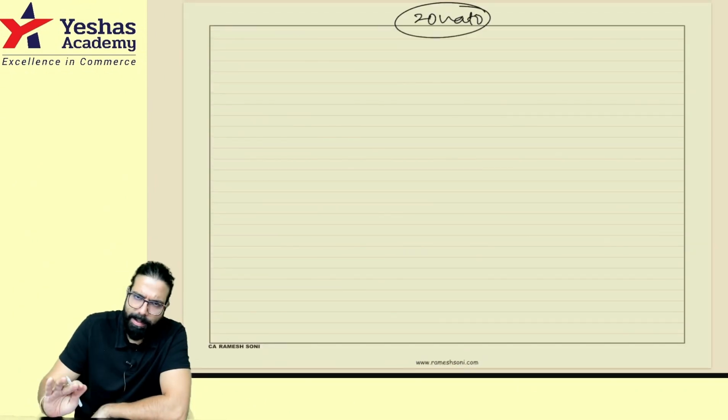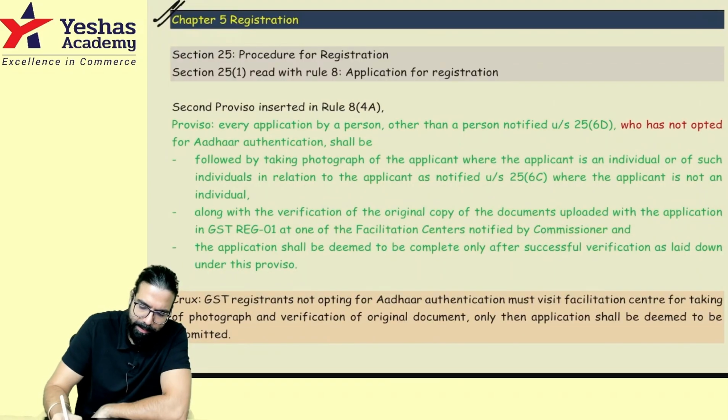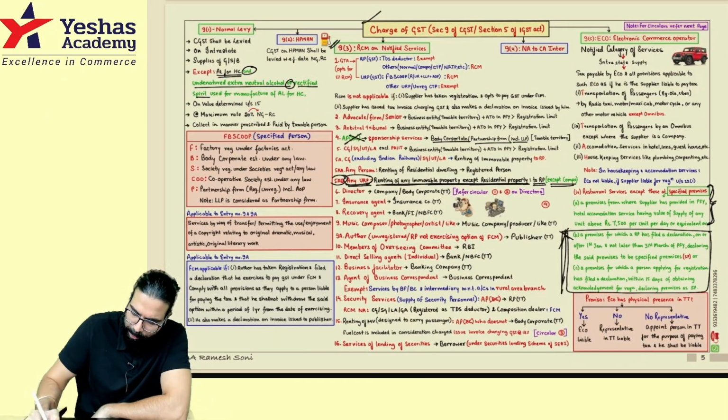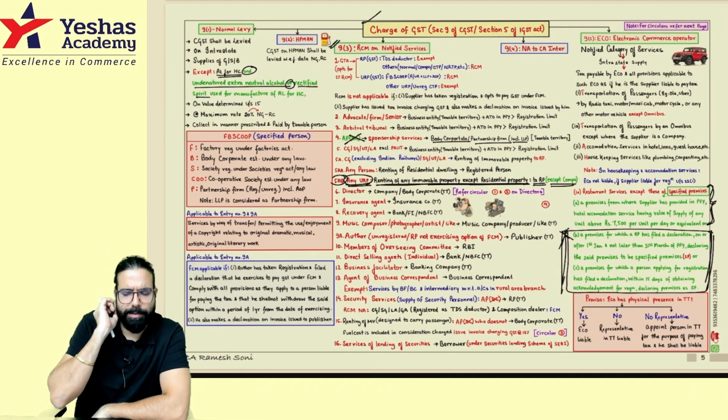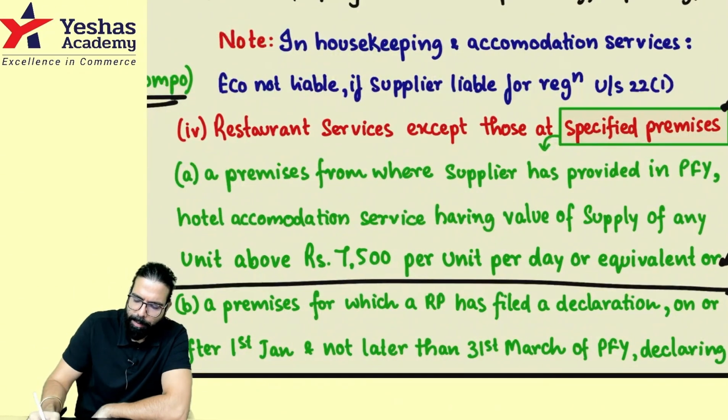There is no change. It was the same earlier, now also. This amendment which has come is basically applicable for January, but for the January exam we'll talk later. In the January attempt we'll go ahead and discuss. So sir, for now you can remember only this much. What is specified premise?